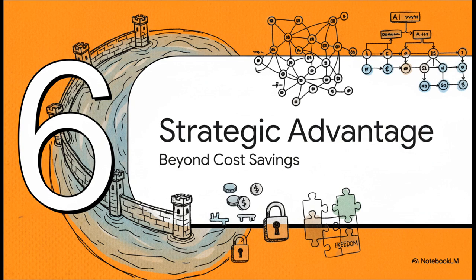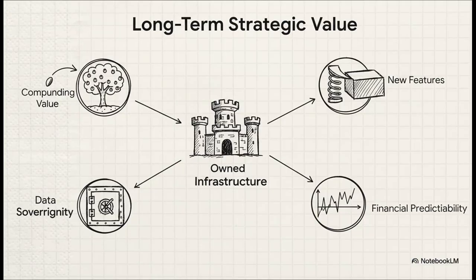But this is about so much more than just the direct monthly savings. When you adopt an architecture like this, you're building a lasting strategic moat around your business. You're giving yourself freedoms that your competitors are just not going to have. I mean, think about it. You get cost elasticity, you can build that wild token-hungry feature you've been dreaming about without fearing a 5-figure bill, you get absolute financial predictability, and you get total data sovereignty. The data never leaves your control, which is huge for compliance. Over time, this whole platform becomes a capitalized asset that just keeps delivering value.